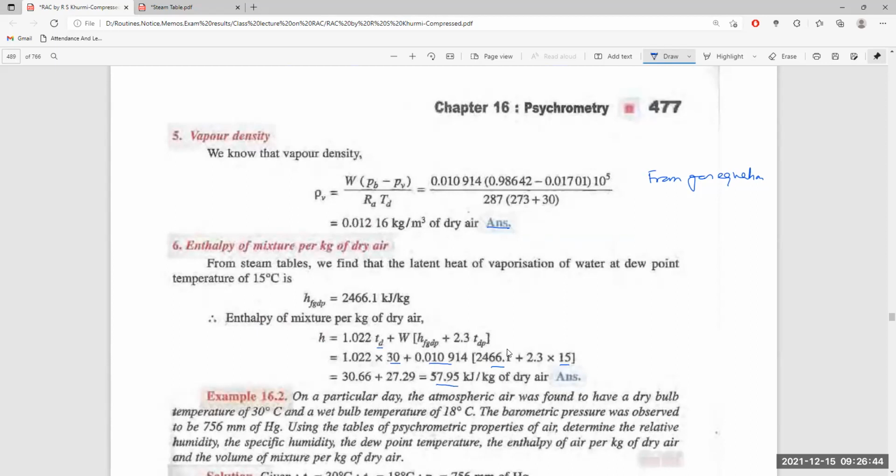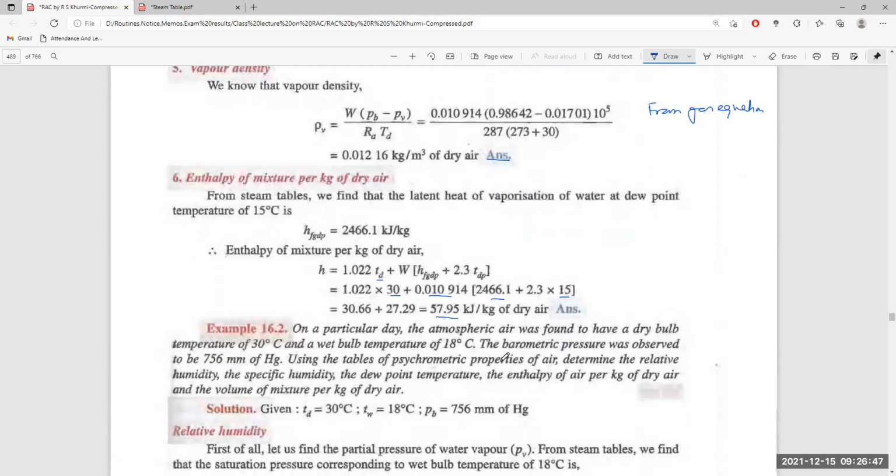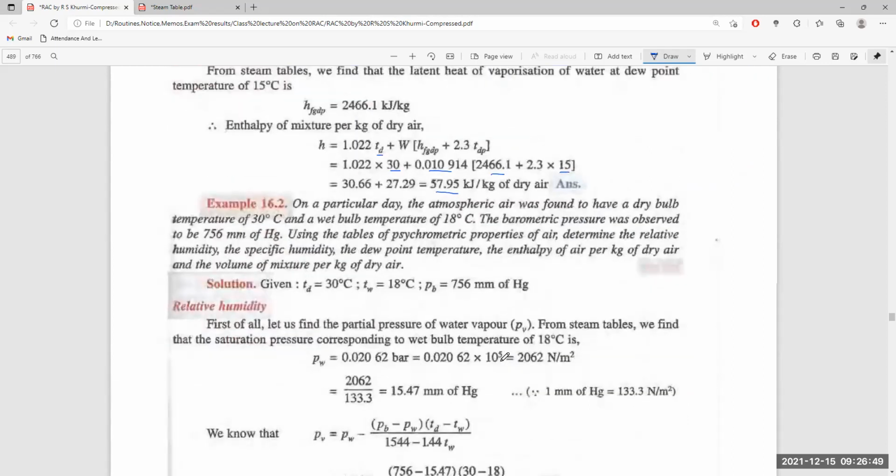Next comes problem number 2. On a particular day, the atmospheric air was found to have a dry bulb temperature of 30 degrees centigrade and a wet bulb temperature of 18 degrees centigrade. The barometric pressure observed is 356. So three are given: dry bulb TD, TW, and barometric pressure, and PV. Using the psychrometric properties of air, determine the relative humidity, specific humidity, and dew point temperature, the enthalpy of air per kg of dry air, and the volume of mixture per kg of dry air.